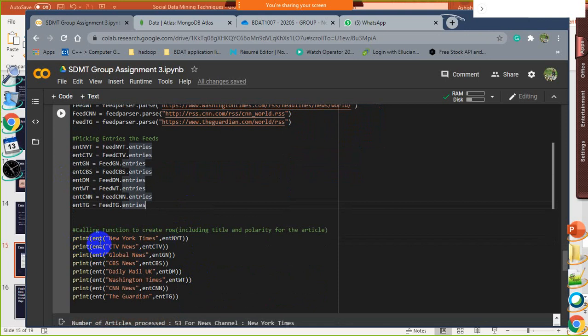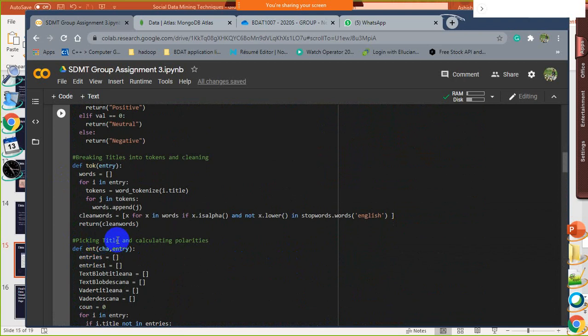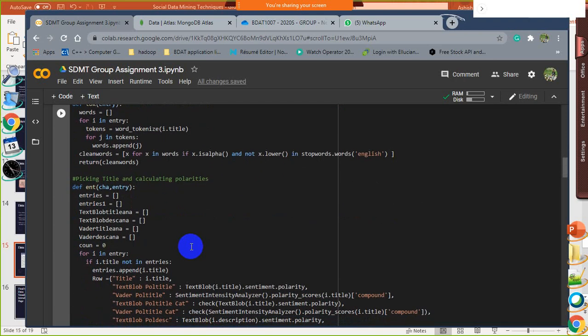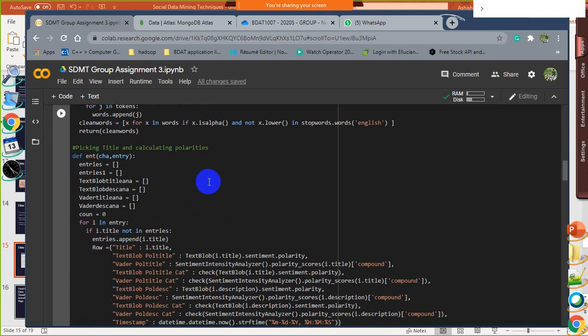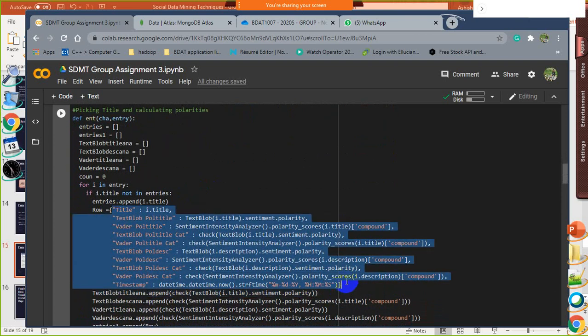We have created a function. The function name is ENT, which will pick each title from the article and calculate the polarities, and also the polarities for the description that is available with the article. So here is the data model which we have created.